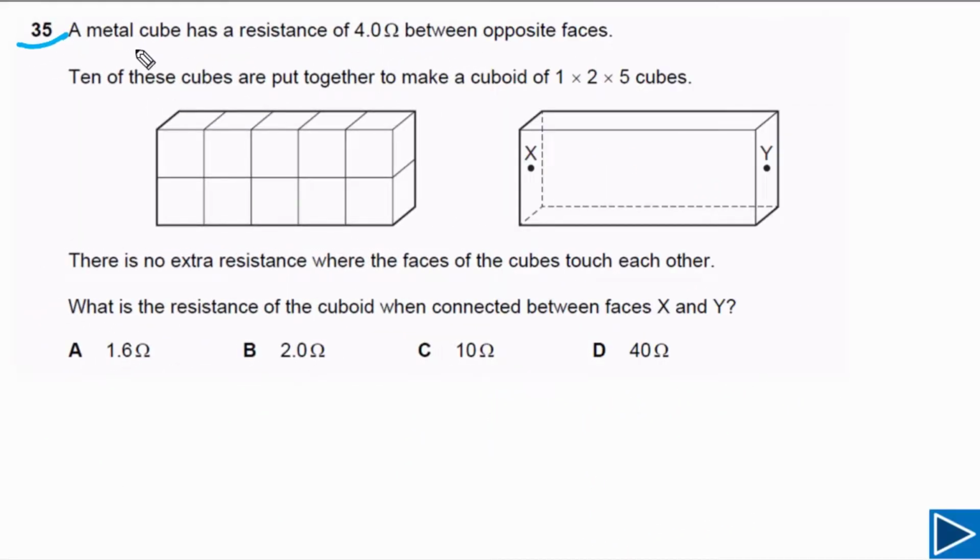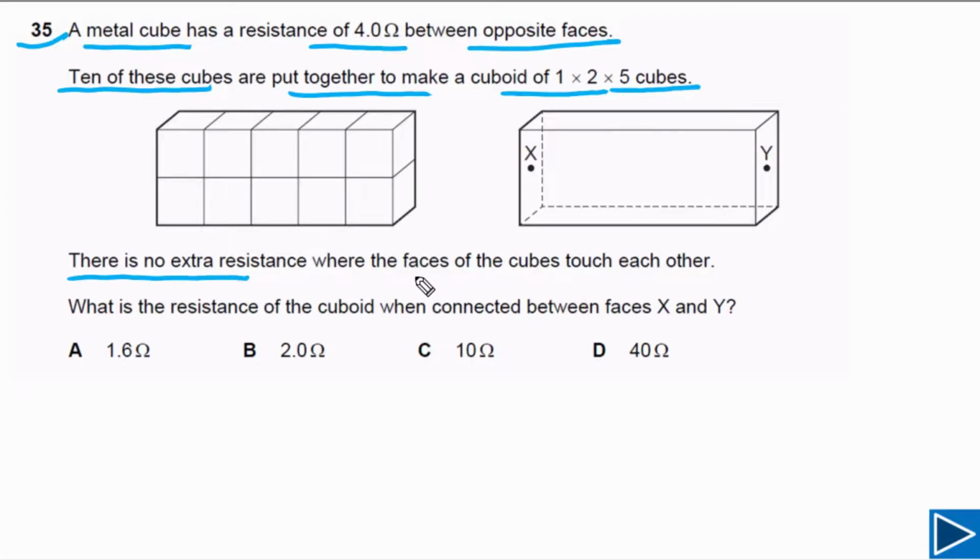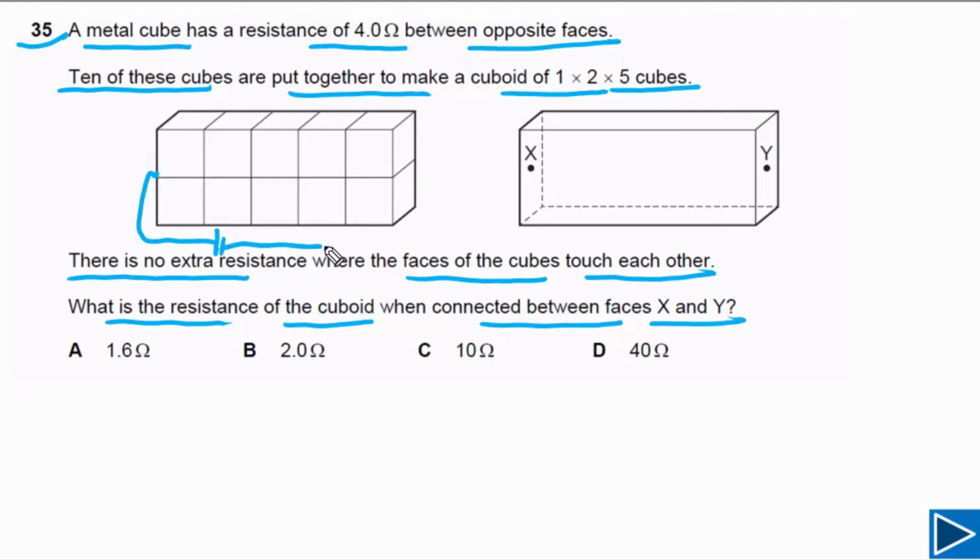For question number 35, it is given that a metal cube has a resistance of 4 ohms between opposite faces. 10 of these cubes are put together to make a cuboid of 1 by 2 by 5 cubes, as you can see here. There is no extra resistance when the faces of the cubes touch each other. What is the resistance of the cuboid when connected between faces X and Y? It means if we connect a power supply across faces X and Y, what is the resistance of this cuboid?